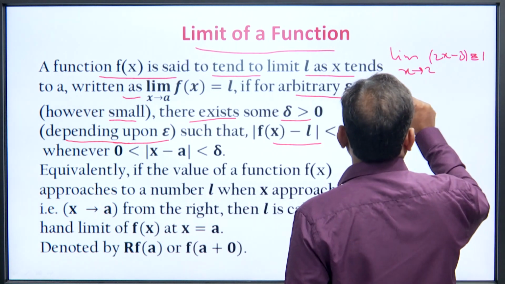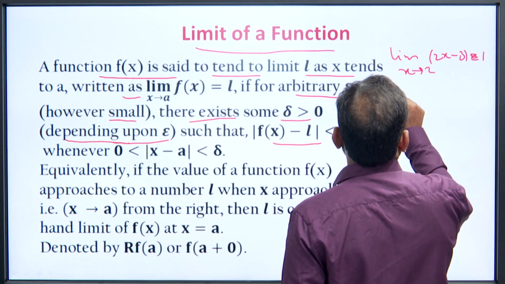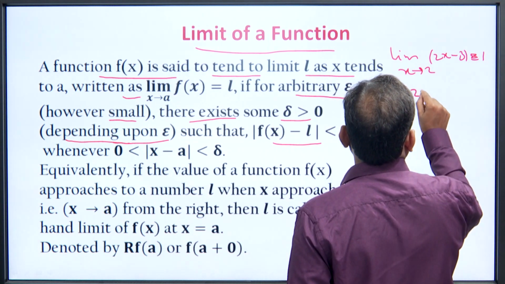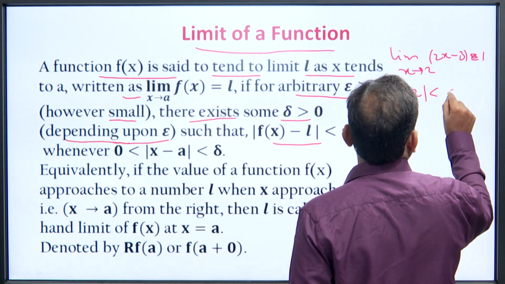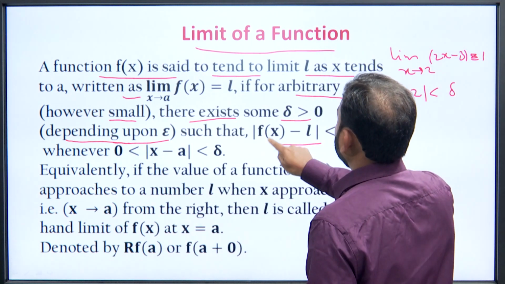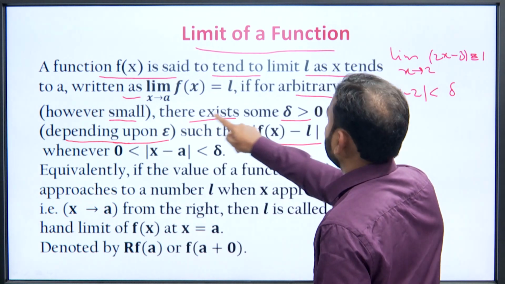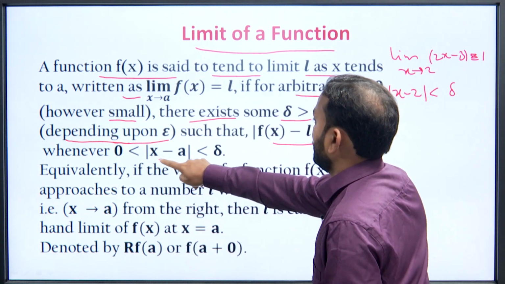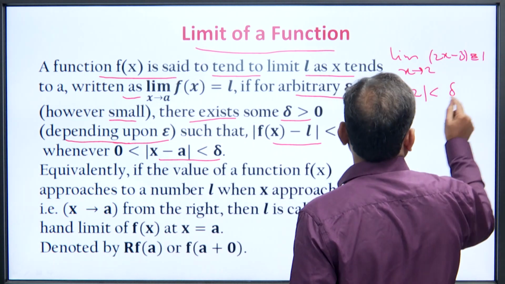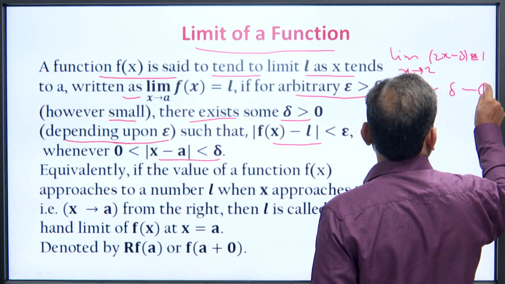Now, as mod of x minus 2 is less than delta, from this point, mod of x minus a is less than delta, say equation 1.